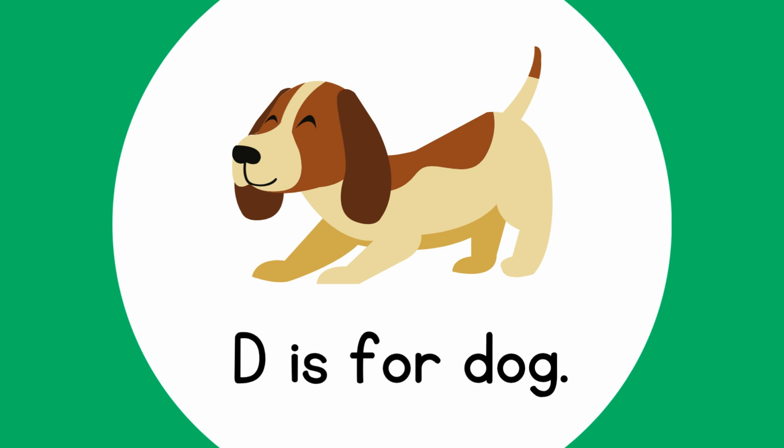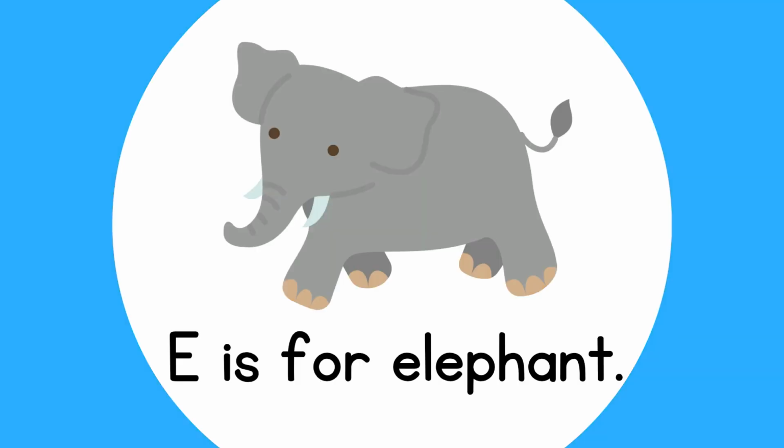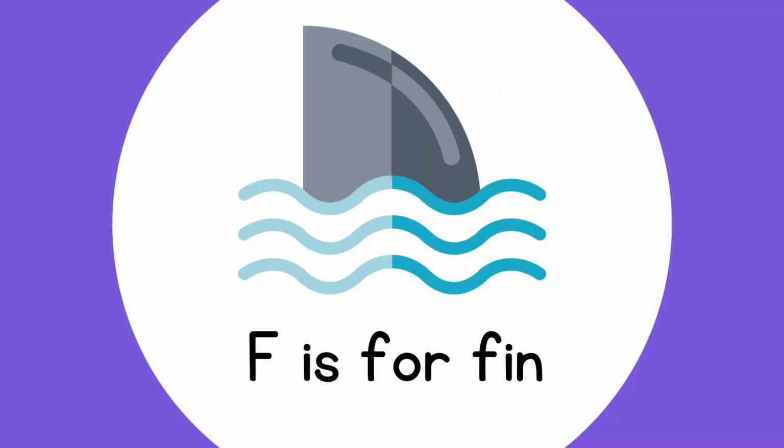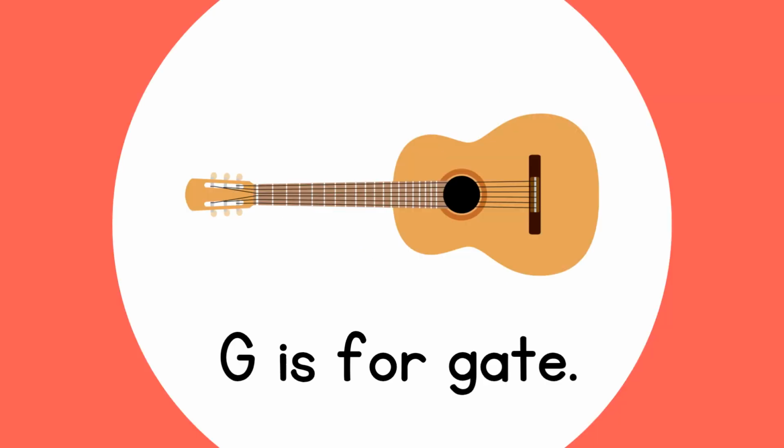D is for dog. E is for elephant. F is for fin. G is for gate.